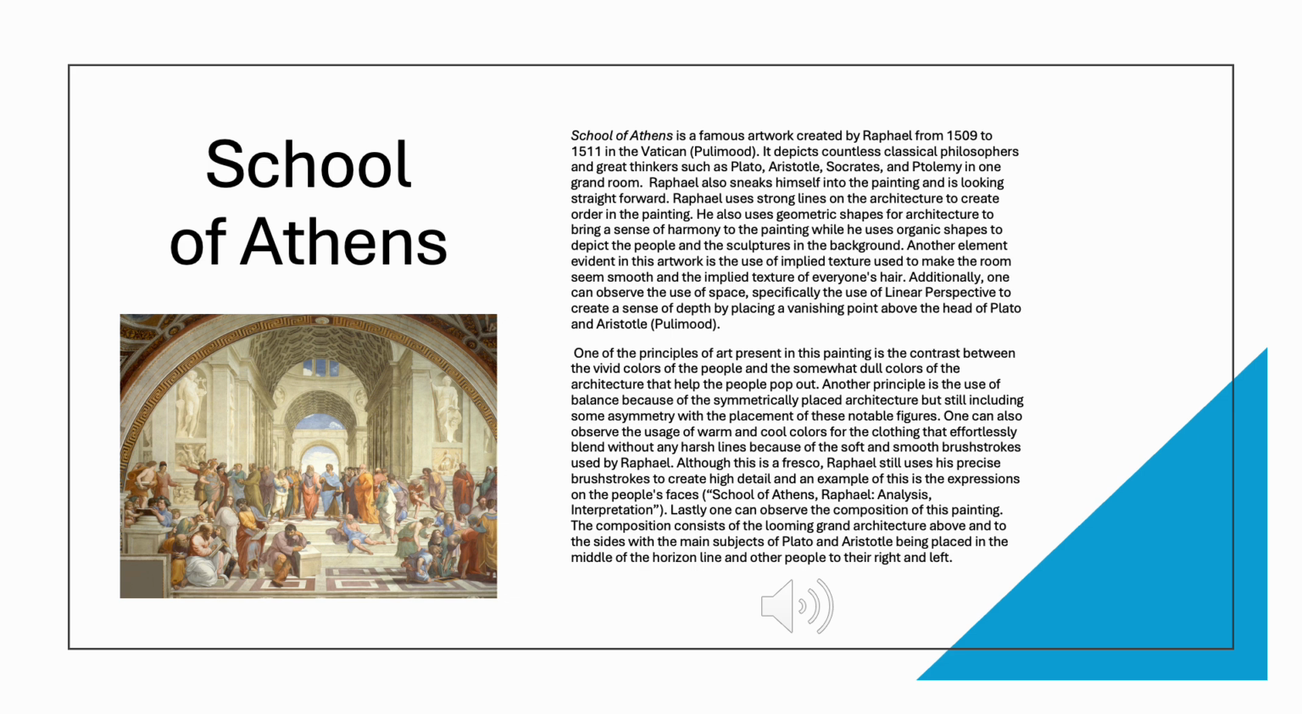Additionally, one can observe the use of space, specifically the use of linear perspective to create a sense of depth by placing a vanishing point above the head of Plato and Aristotle. One of the principles of art present in this painting is the contrast between the vivid colors of the people and the somewhat dull colors of the architecture that help the people pop out. Another principle is the use of balance because of the symmetrically placed architecture, but still including some asymmetry with the placement of these notable figures.